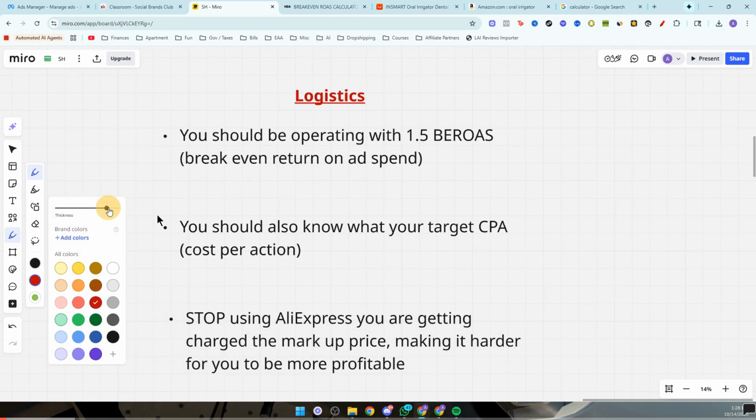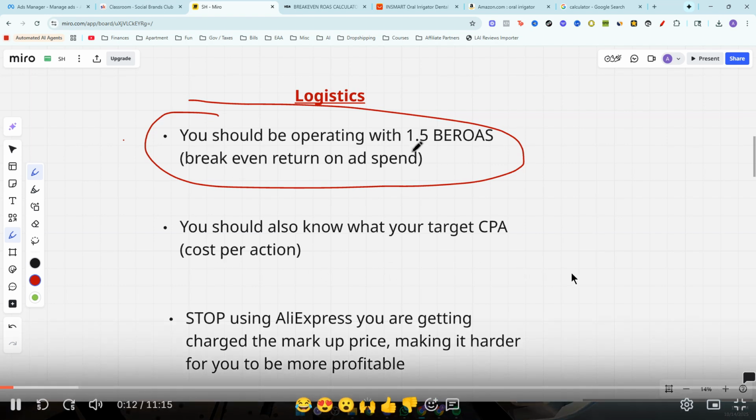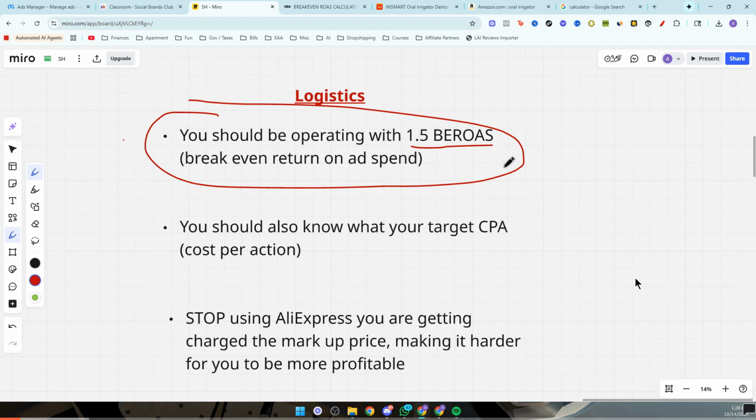Understand your logistics. So we're going to spend some time talking about numbers and how you can be as profitable as possible. On average, you should be operating with a 1.5 break-even ROAS or less to be successful on Facebook. The reason for this is because Facebook is expensive. It's expensive to advertise, and on average, consumer data shows that it takes about $15 to $25 to get a sale of a product on average.